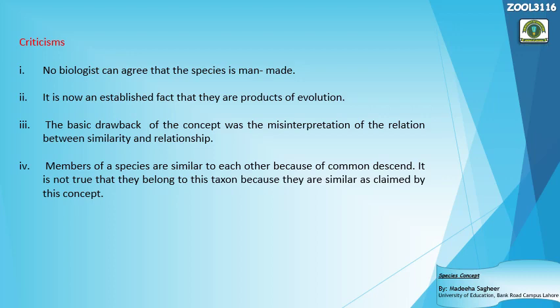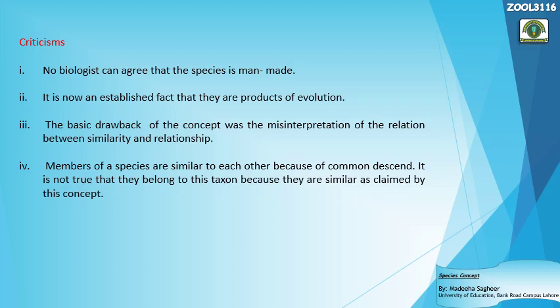The basic drawback of the concept was a misinterpretation of the relation between similarity and relationship. This concept actually misunderstood the concept of the species. It did not understand completely that biologists do not group the organisms collectively just because they want to make a group.